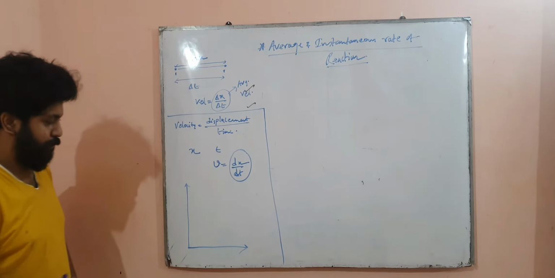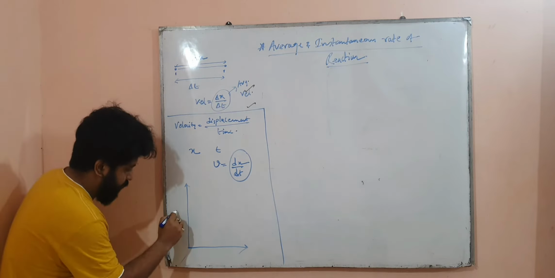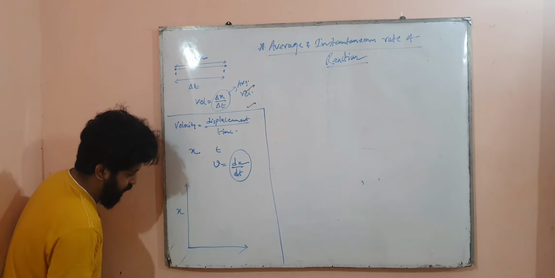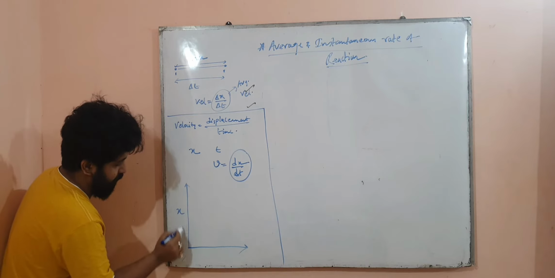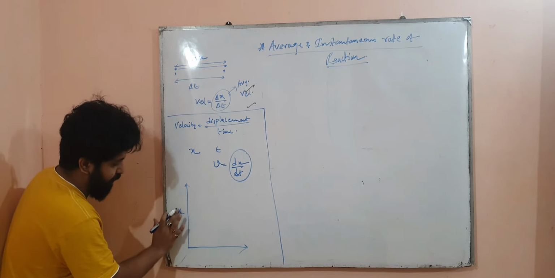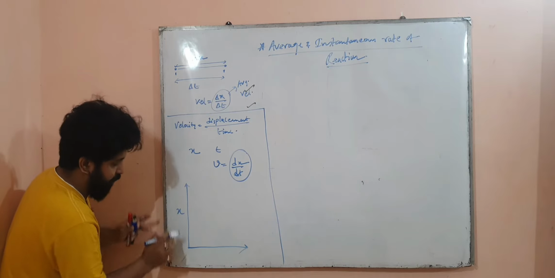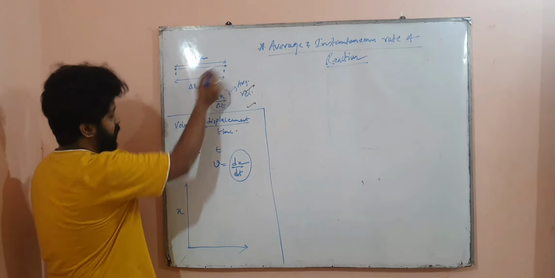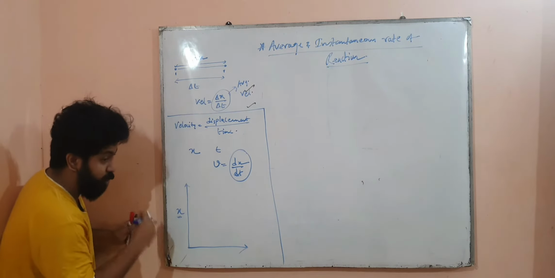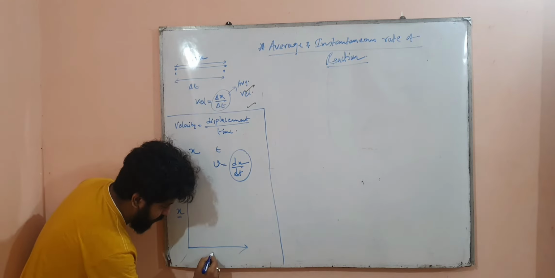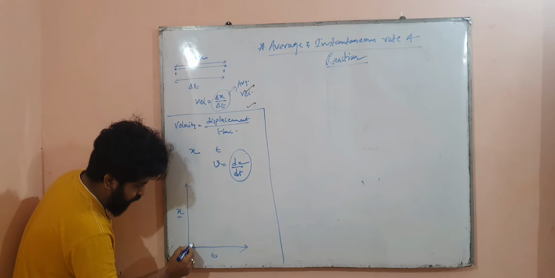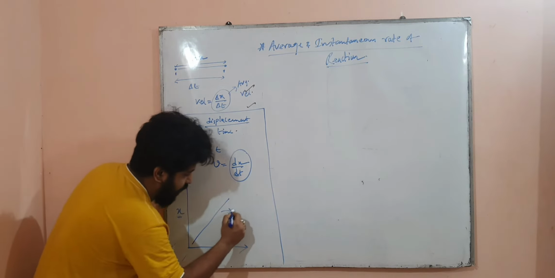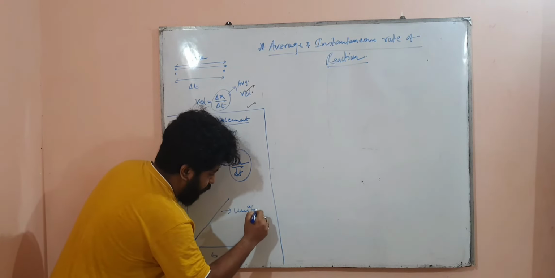If you plot a graph of velocity, then you have to plot displacement on the x-axis. Yes, this is the y-axis, but I am writing x because that is displacement, okay? X is taken as displacement here. So x is just a variable denoting displacement, and here I will plot t. And suppose you get a straight line, then we call it uniform velocity, if you remember.